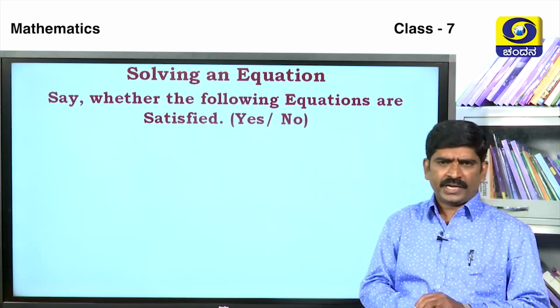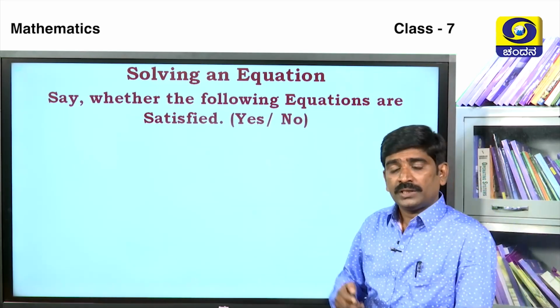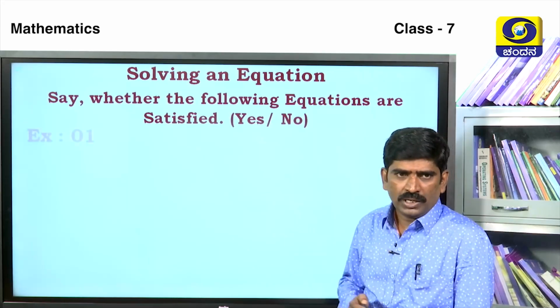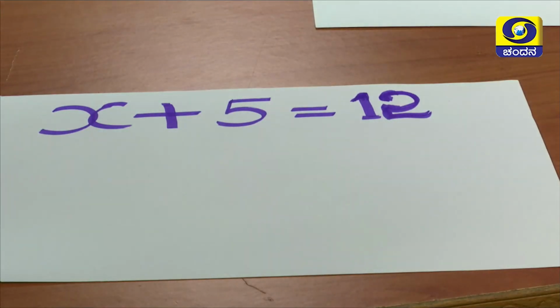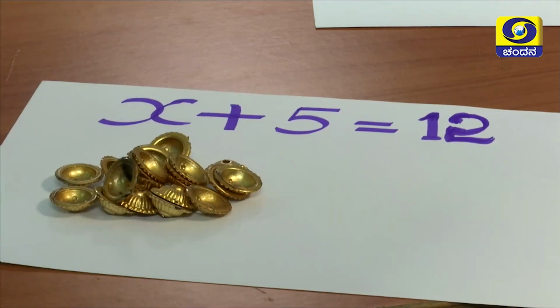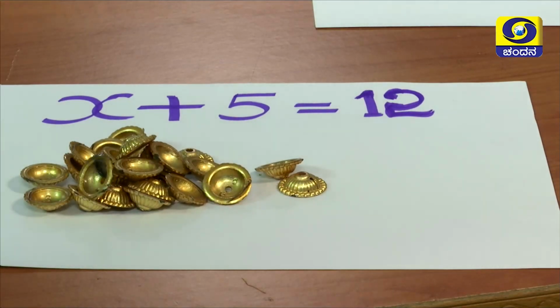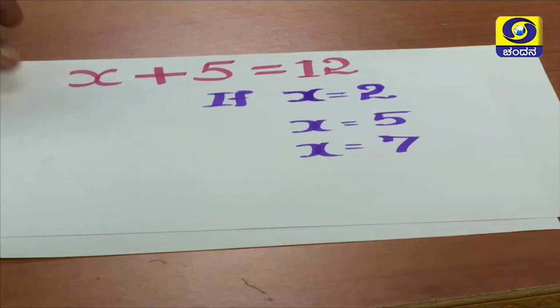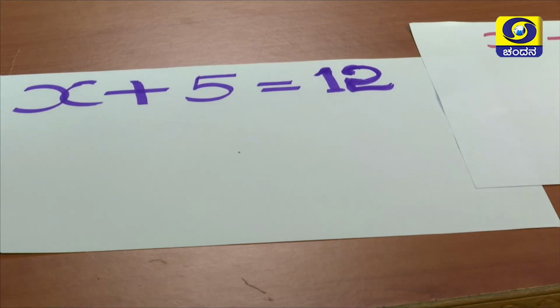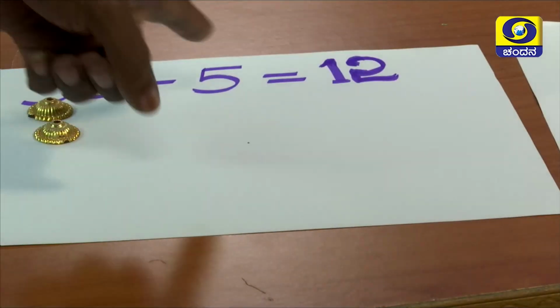By using one activity, I will solve one equation. How to solve it? After we solve the first one, by using some materials, how to solve x? Okay, this equation: x plus 5 is equal to 12. If x is equal to 2, it means the x value is 2.